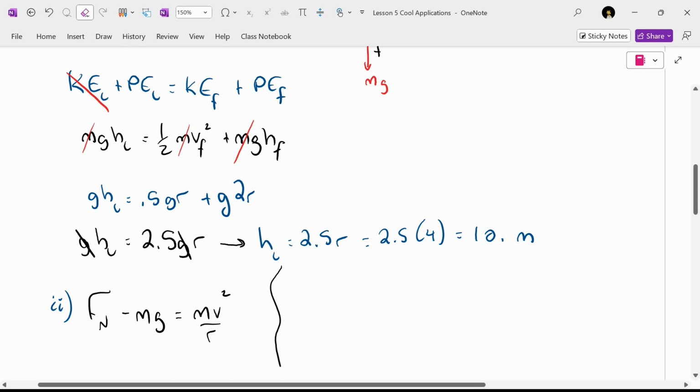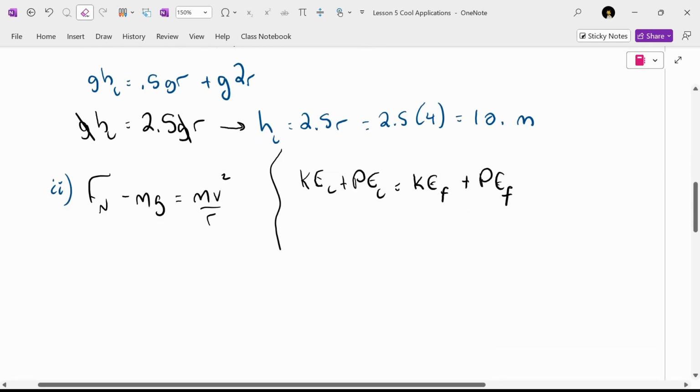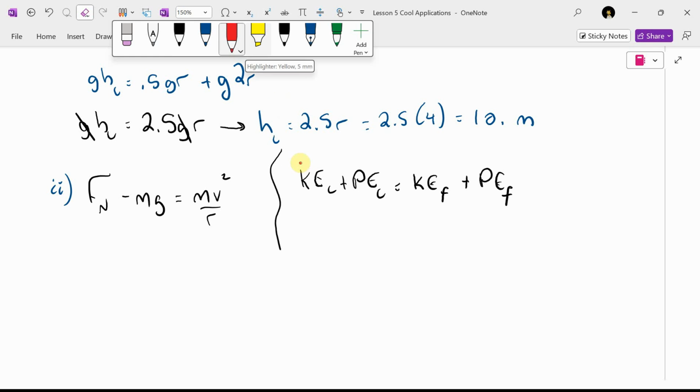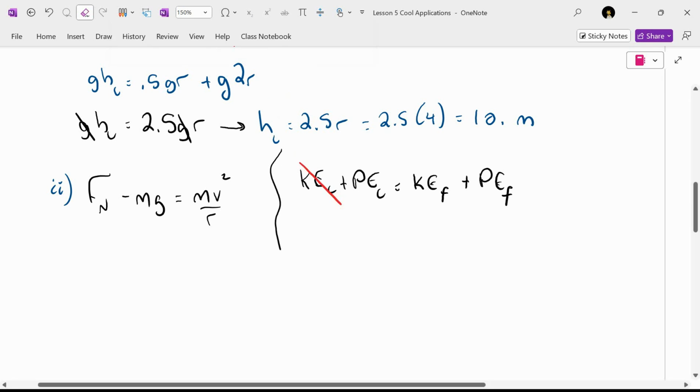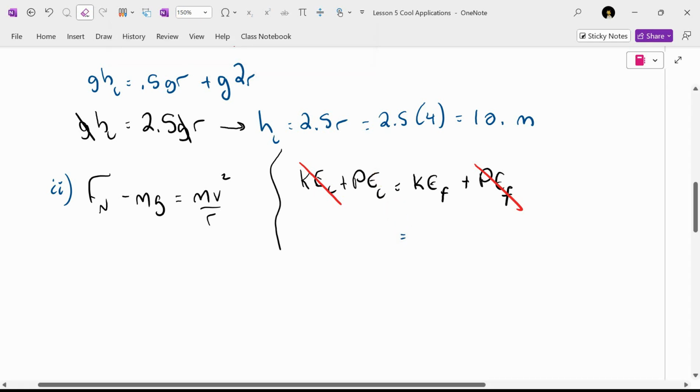Follow the argument? So let's again go KE initial plus PE initial equals KE final plus PE final. We'll again assume we're starting at rest. Oh, and this time we're at the bottom, so the final potential energy is 0. Yay! Callum, what's the equation for kinetic energy from last unit? So this will be a half m v final squared.